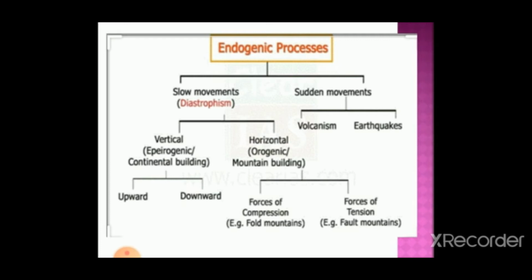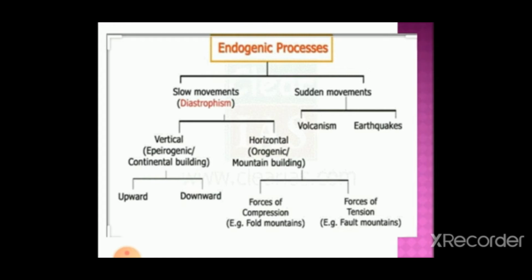The slow movement is of two types, vertical and horizontal. Vertical means in a line from north to south, we can say, and the horizontal is a flat one. These vertical movements are also called continent building, and they have ups and downs. Horizontal movement is also called mountain building, and forces of compression and forces of tension form these horizontal movements.